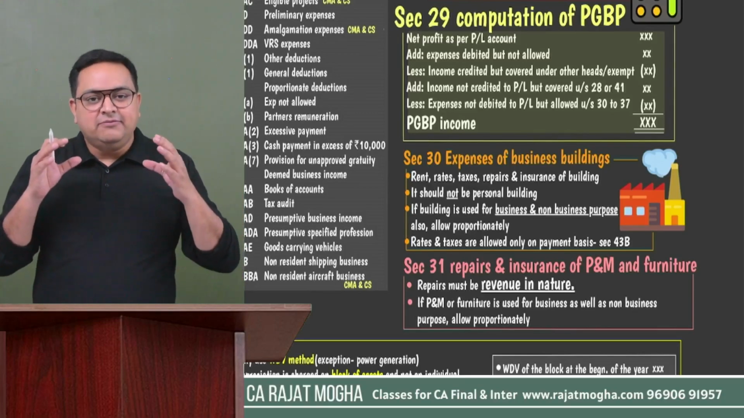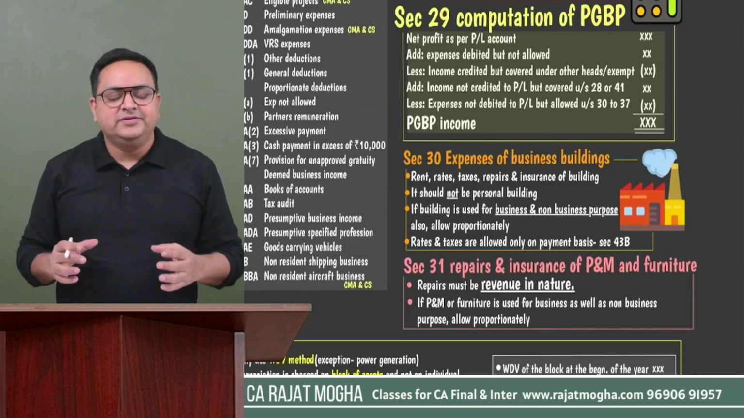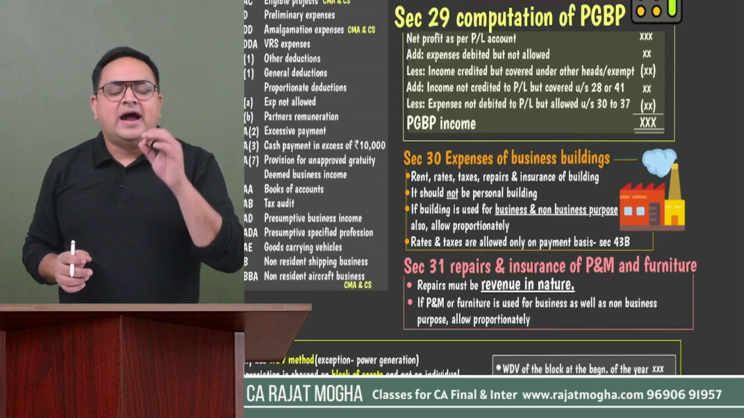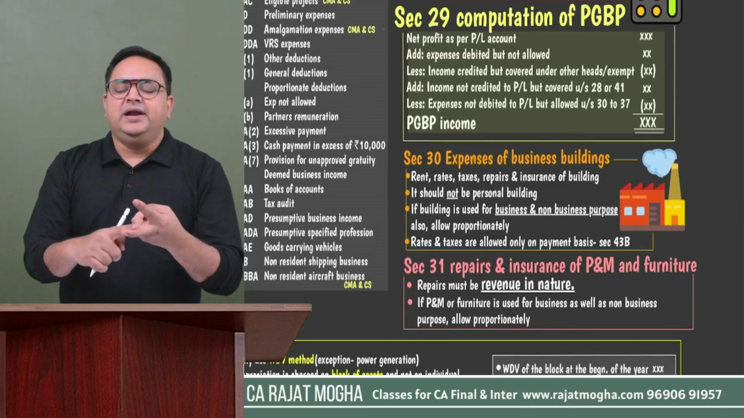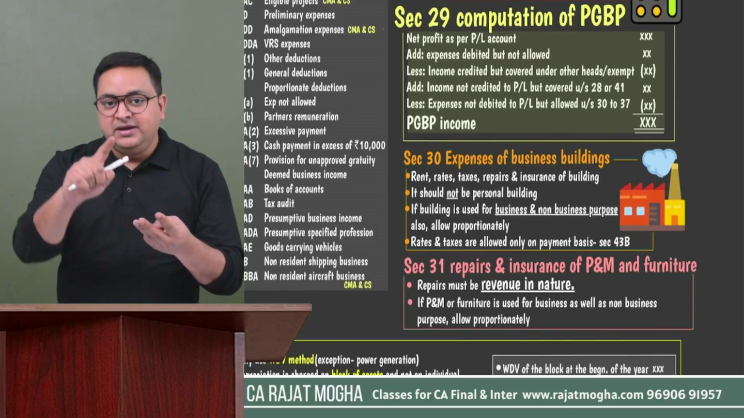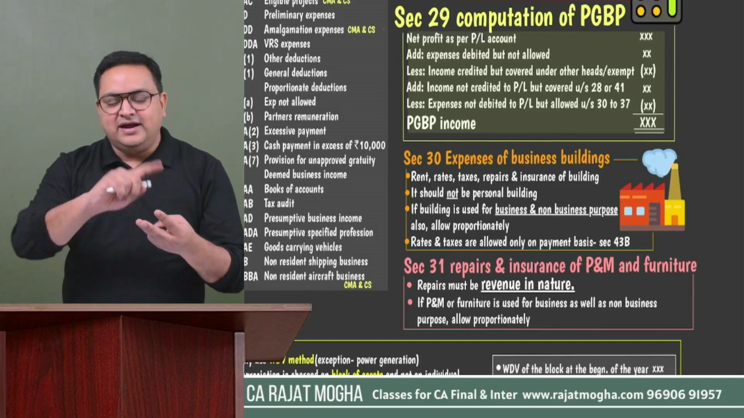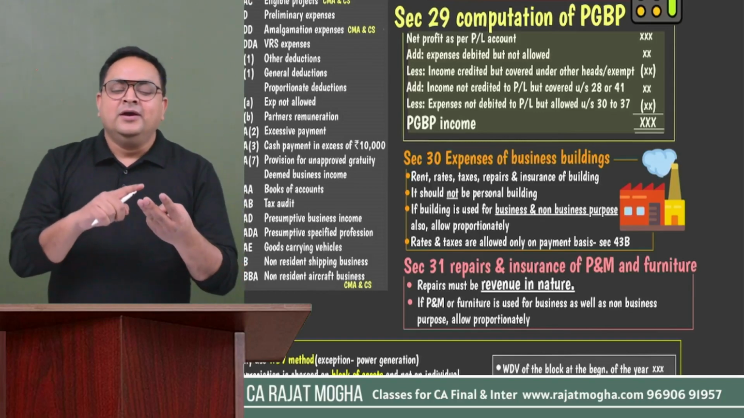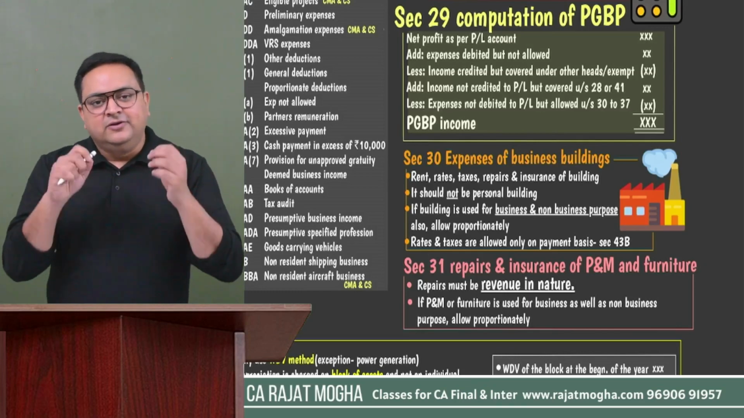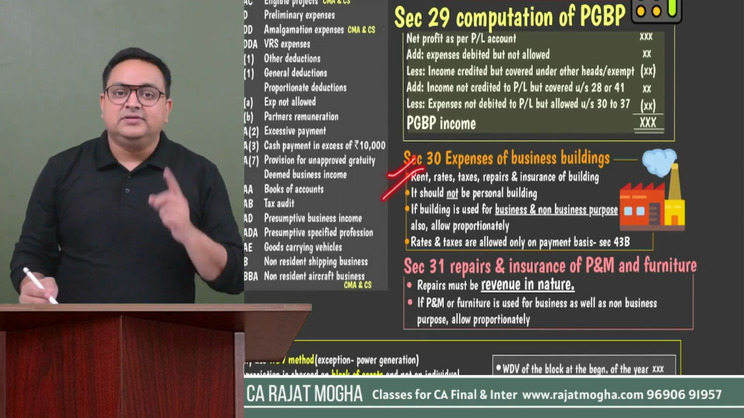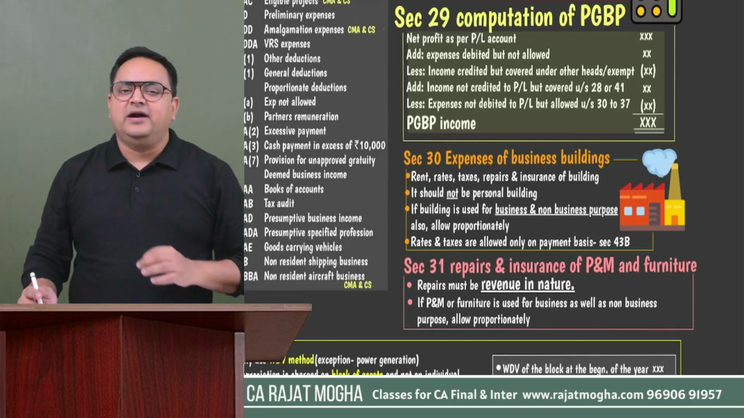So if you use any type of building in your business and profession, the expenses related to that building, it could be rent of the building, it could be insurance premium paid for the building, it could be repairs for the building, it should be revenue in nature, right? That repair should not be of capital in nature. Or even if you are paying any municipal taxes of that building, those expenses are allowed under section 30. But please remember a few points regarding section 30.